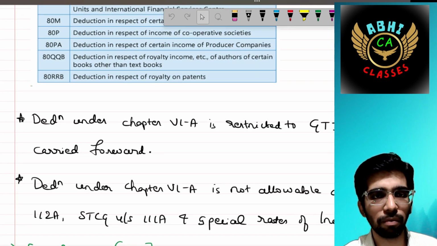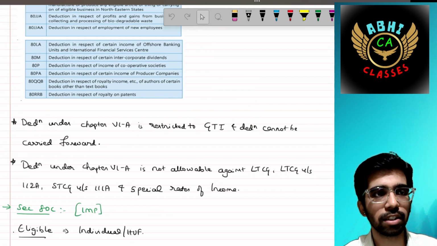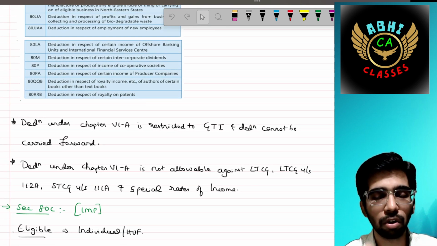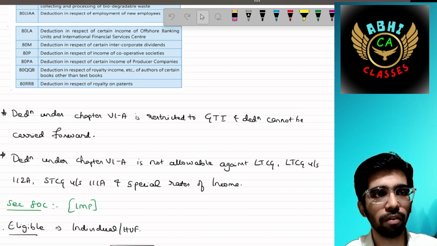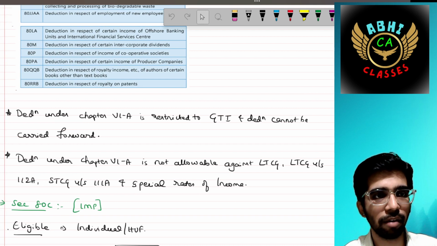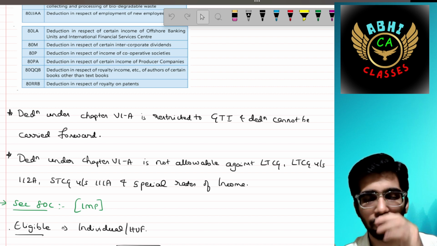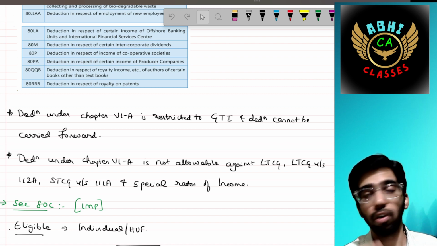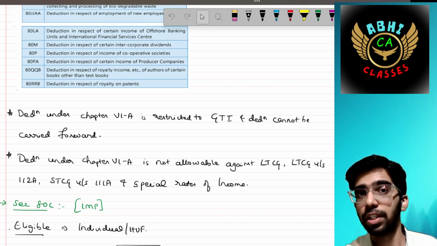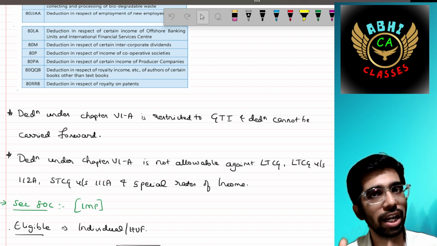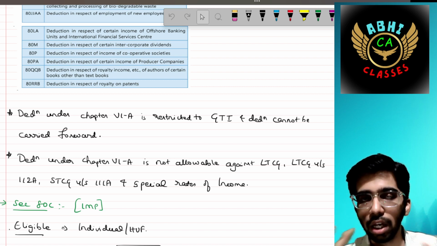Then, apart from that, we are now going to discuss the next topic, which is very important from this onwards. The first point: the deduction under Chapter 6A is restricted to your gross total income. For example, if your gross total income is 5 lakh and your Chapter 6A deduction is 7 lakh, then it should be restricted to 5 lakh only. The excess 2 lakh cannot be carried forward.